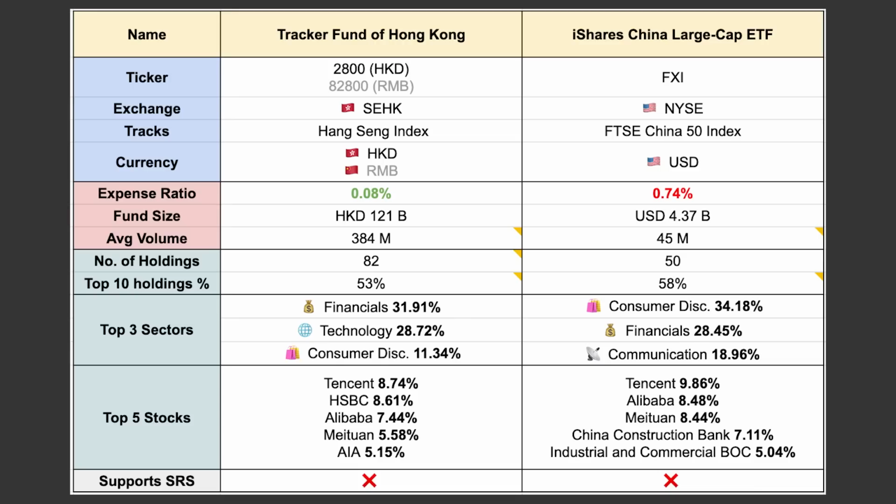And lastly, if your goal is to invest in China, but at the same time, you don't need to invest in like 700 stocks. In that case, you can invest in the 2800 ETF, which only tracks the Hong Kong market and has only 82 shares.